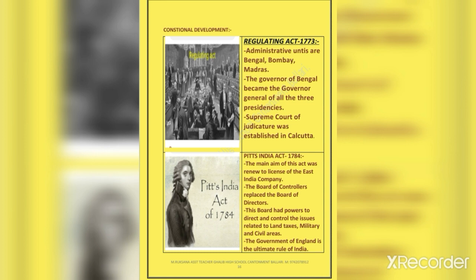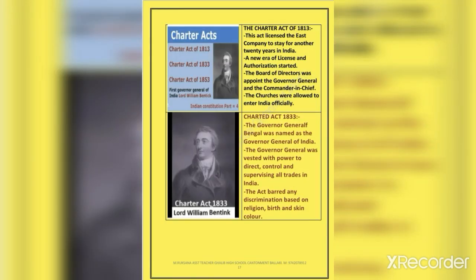Hence, the government of England is the ultimate ruler of India. We will move to another act, that is the Charter Acts. The main aim of the Charter Acts was to renew the license of the East India Company. The Charter Acts of 1793, 1813, 1833 and 1853 were implemented to achieve this aim.